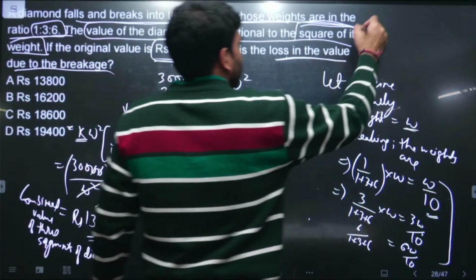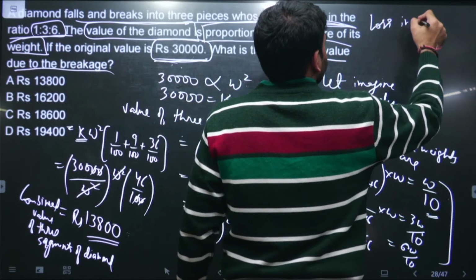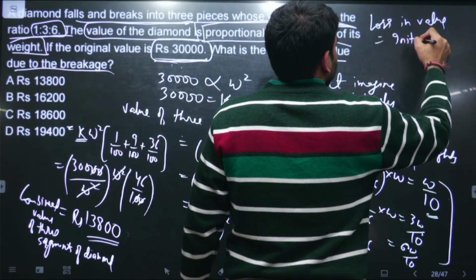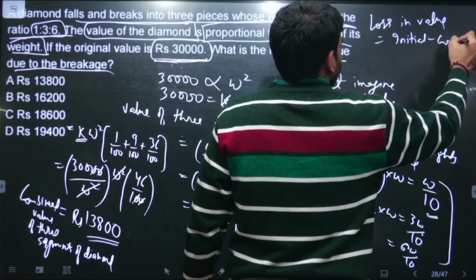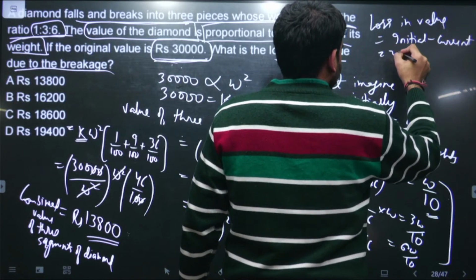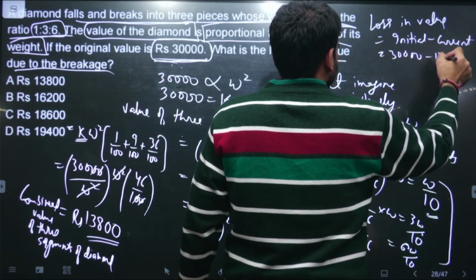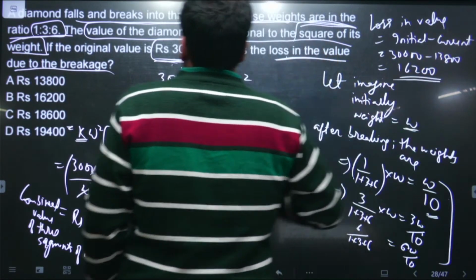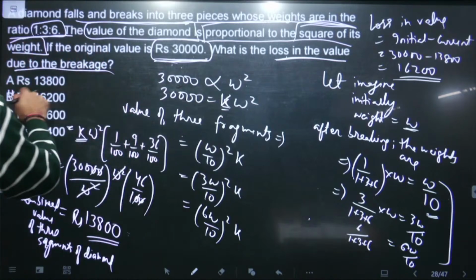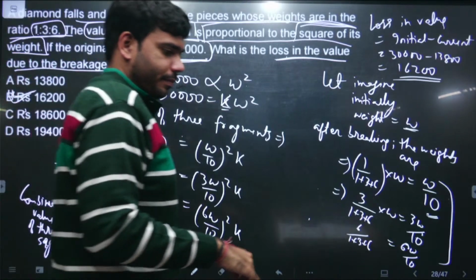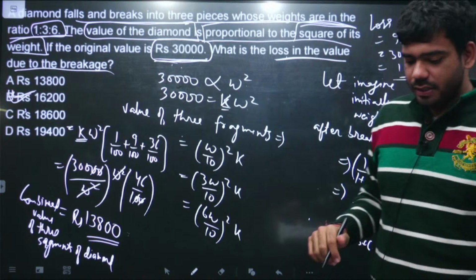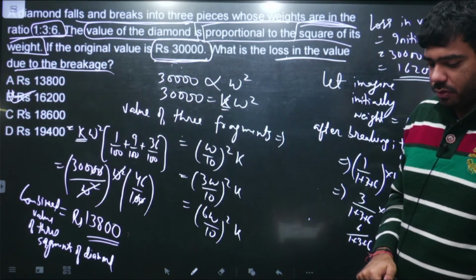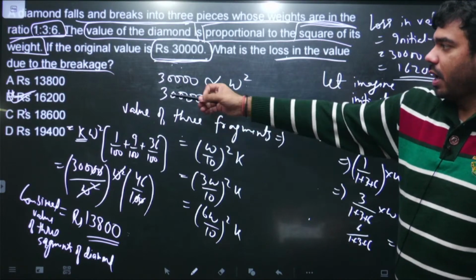So loss in value is initially minus current. Initially it was 30,000 minus 13,800, it is 16,200. So the loss in the value coming out to be 16,200, right? I won't say कि this is a very simple question. मैं ही बोल दूंगा this is not a very simple question, but a doable question. The answer is 16,200.